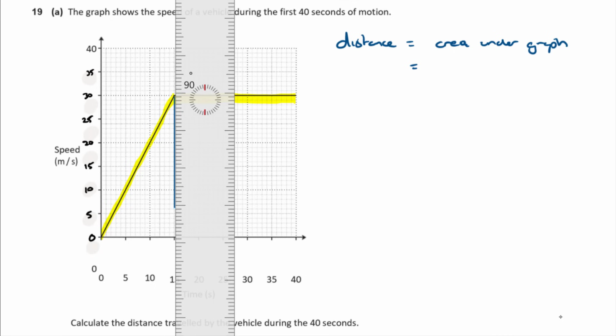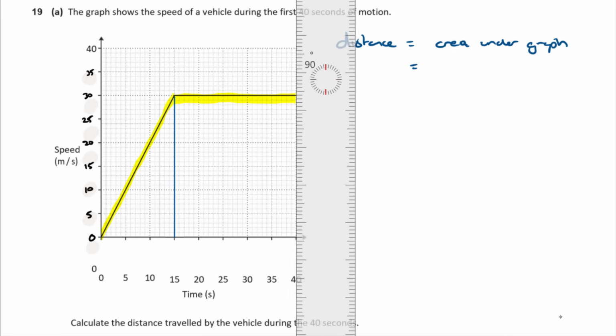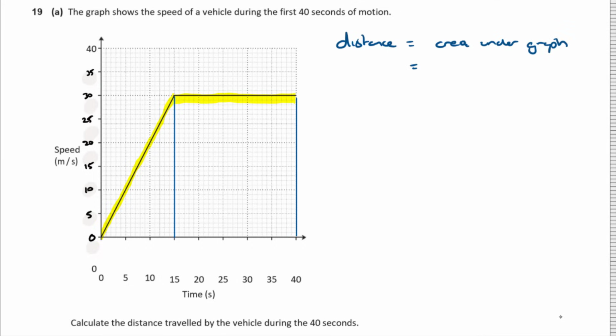I could just do it as a trapezium, but I'm just going to divide it up and do it as a triangle and a rectangle. Okay, so either is acceptable. You could just use the trapezium area formula, but I'm just going to use the triangle and the rectangle because it's a little bit easier. So the area is going to be the combination of those two areas, isn't it? It's going to be half base times height for the triangular part plus the length times width for the second part there. So half base times height. Now this triangle part has got, what is the base? The base is 15.